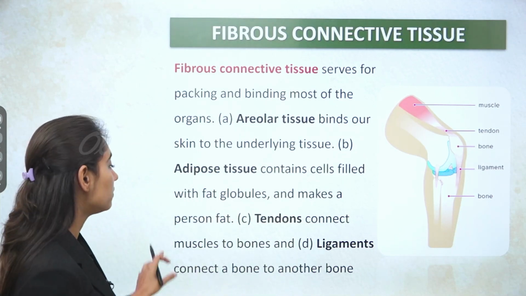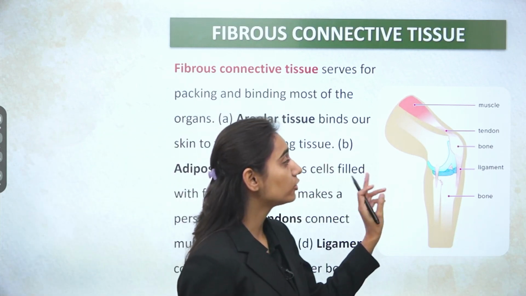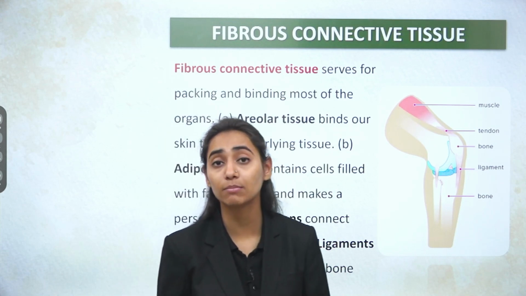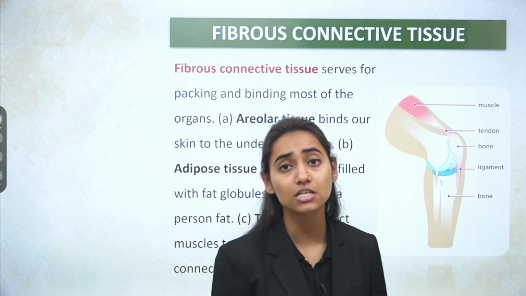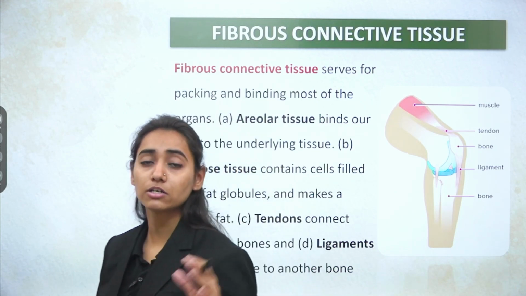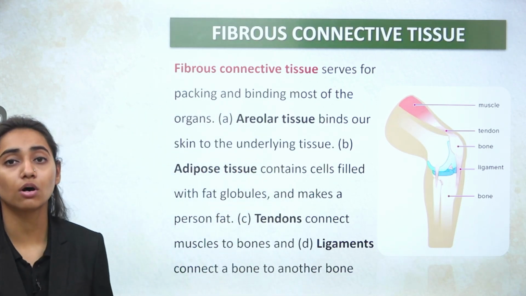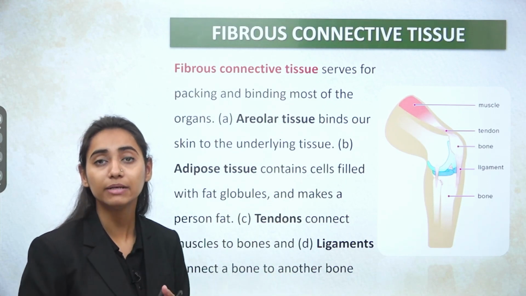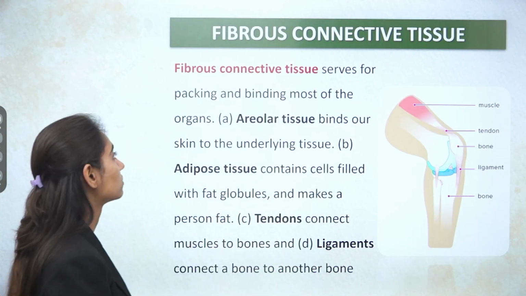Tendons are responsible for connecting muscle to bone, and ligaments are responsible for connecting bone to bone. So you have to remember the difference between tendons and ligaments because it is very confusing. Simply, a tendon helps to connect muscle to bone, a ligament helps in connection of bone to bone. So a ligament exists between the joints where there is a meeting of two different bones.